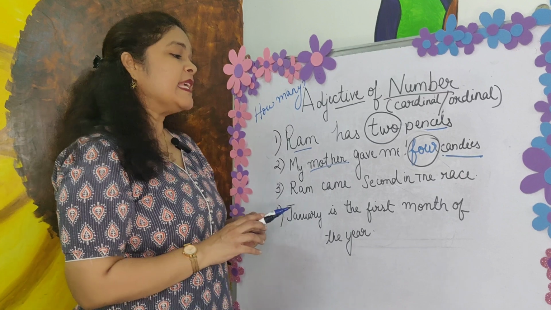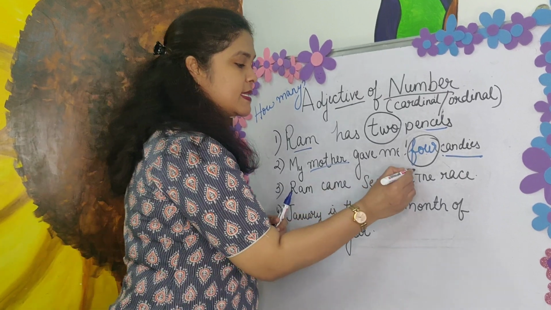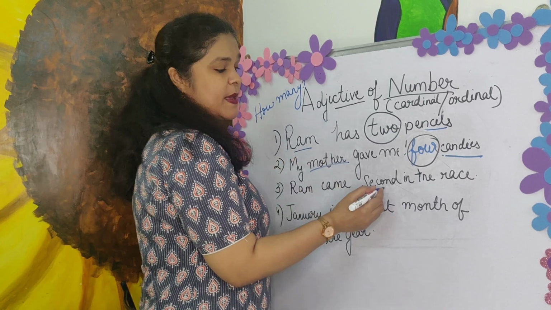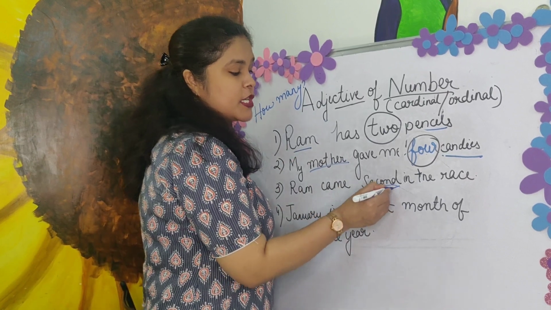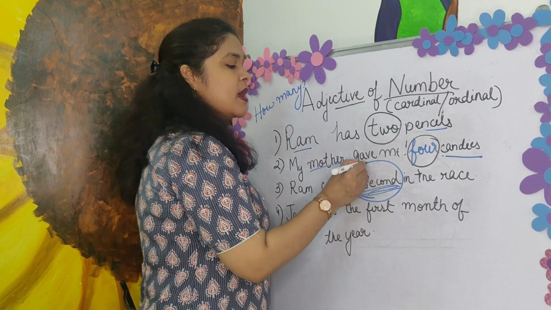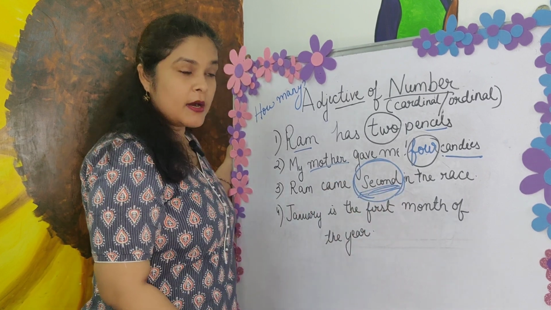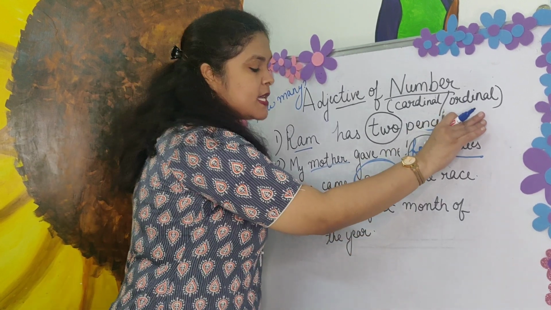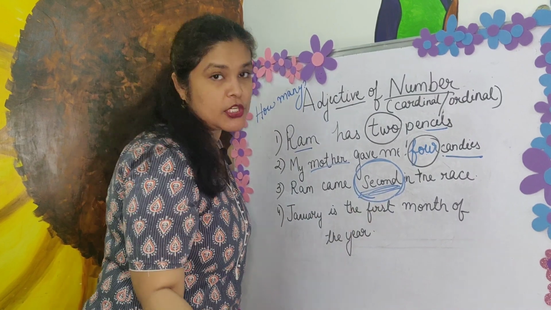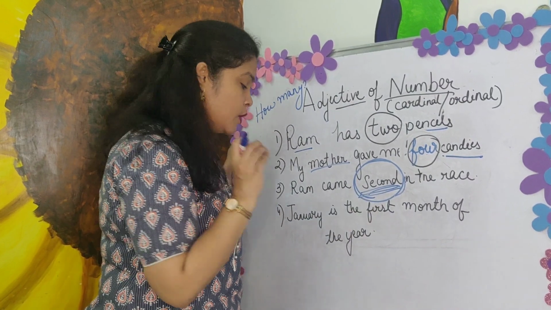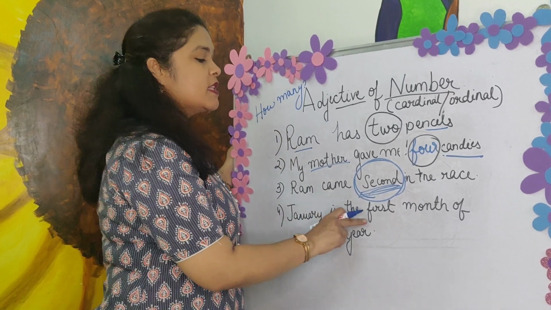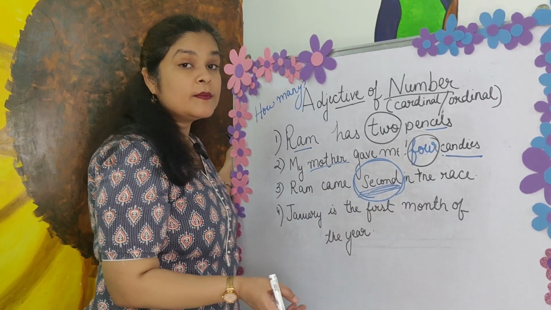Okay. Ram came second in the race. Ram came second in the race. So second is basically about the position. So here second is the adjective of number because it is the ordinal number, which means it tells us about the position. January is the first month of the year, correct?